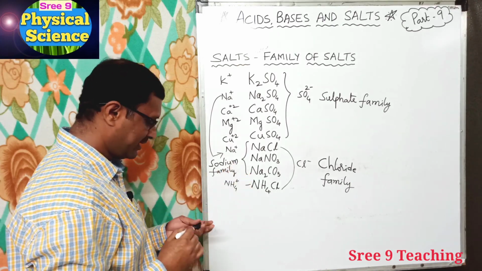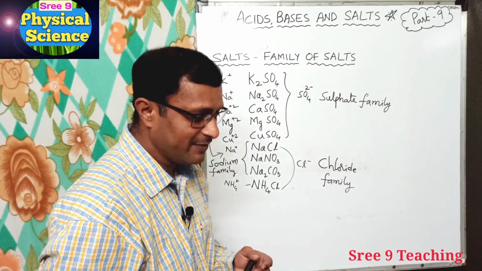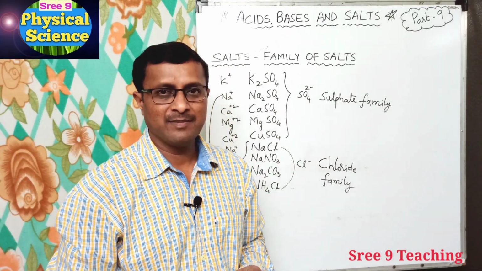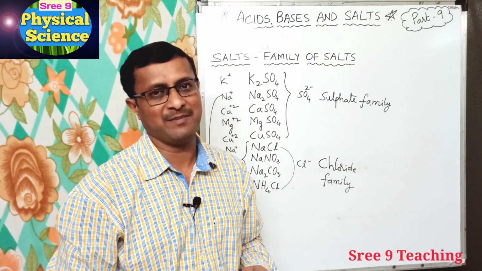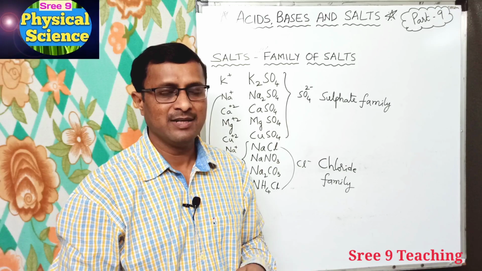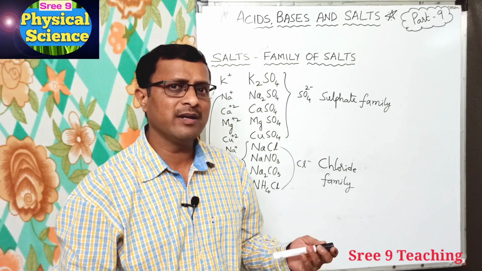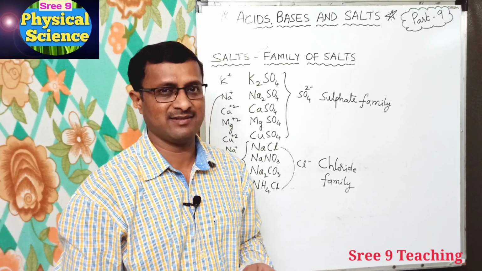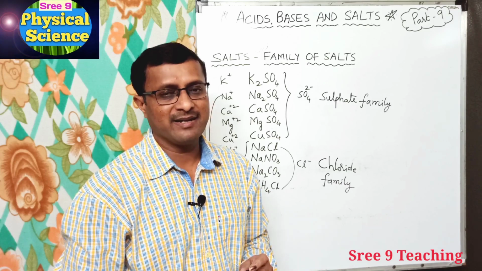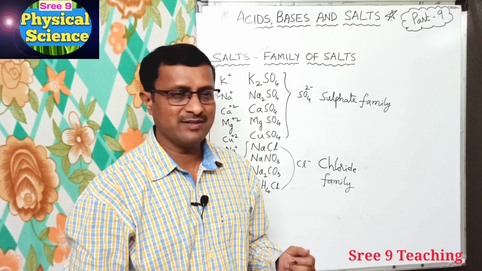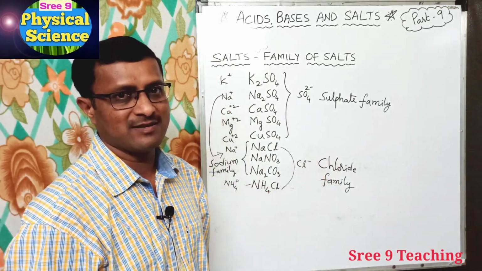Got it? Like this, the salts which contain the same anions or the same cations belong to a family. The ions are also called radicals, so the salts which contain the same radicals belong to a family. So these are the families of salts.